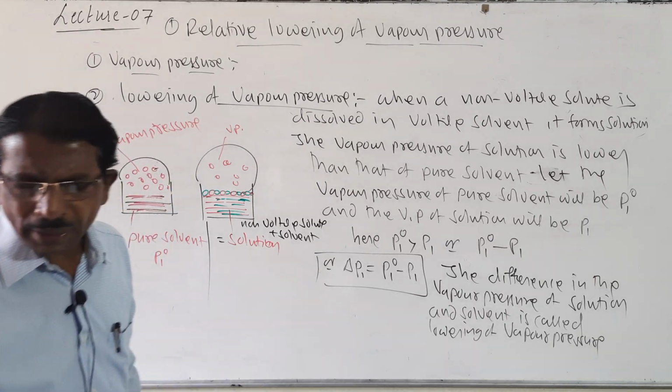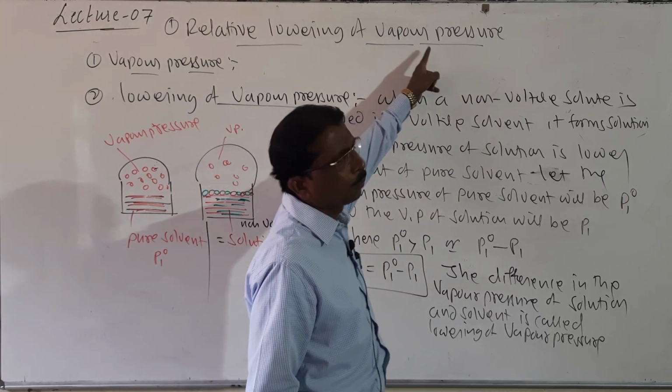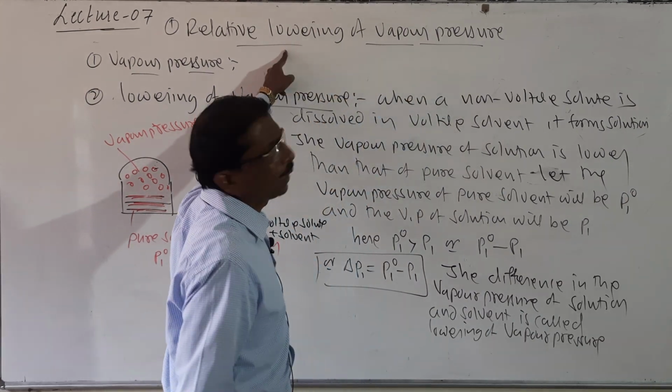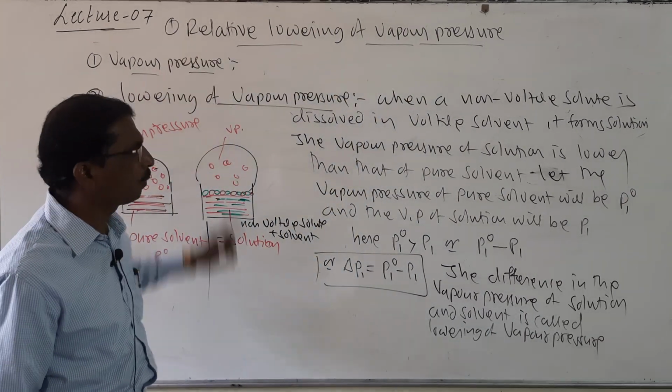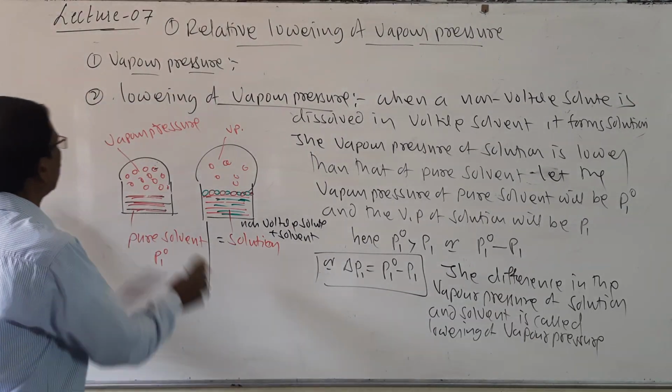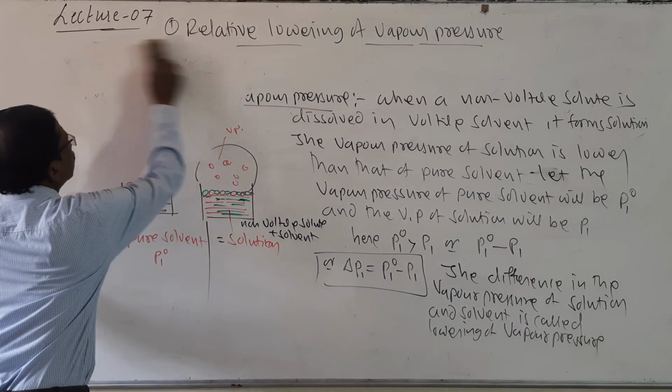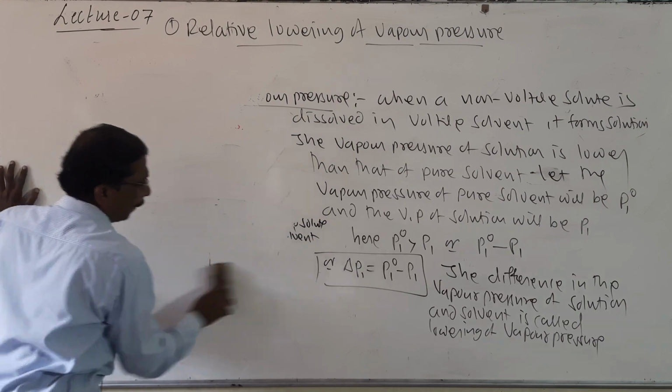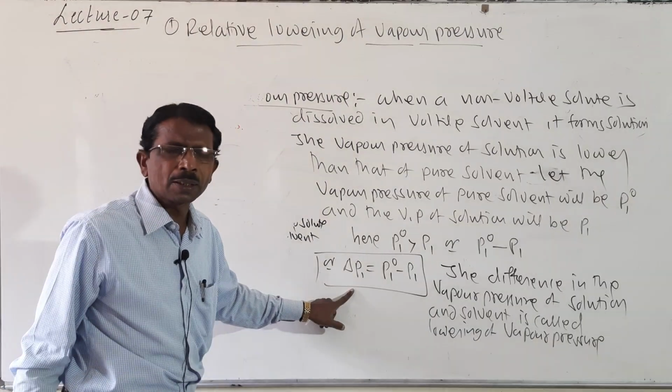Now coming to the main point, what is relative lowering? First we know the vapor pressure, after that the lowering of vapor pressure, and now the relative lowering of vapor pressure. So remember this symbol, this mathematical expression.